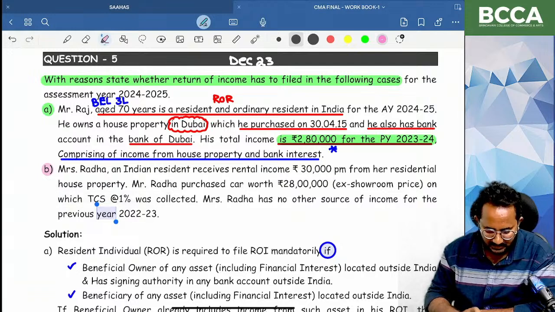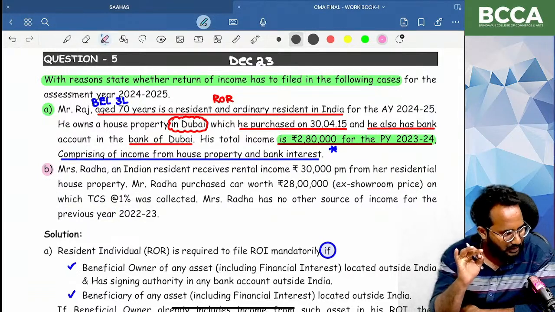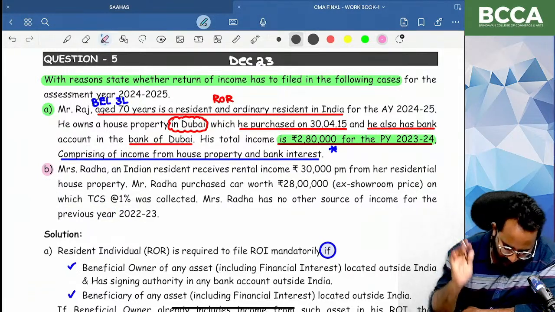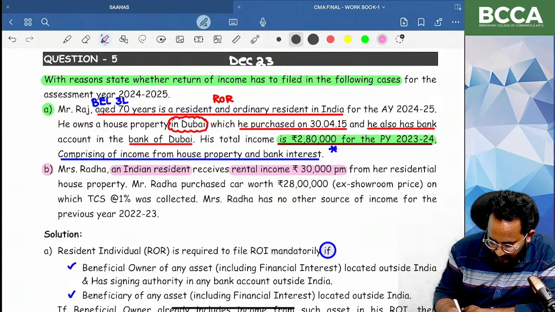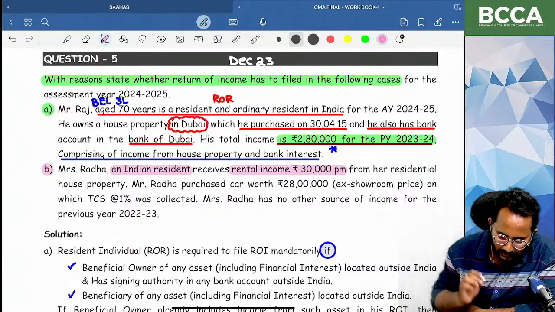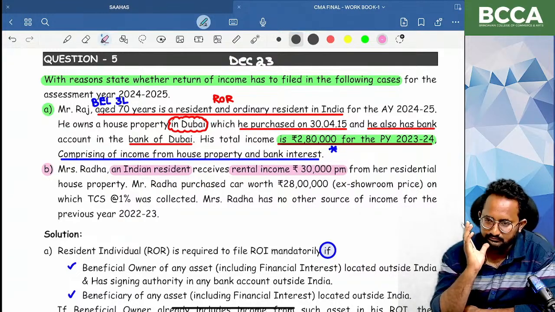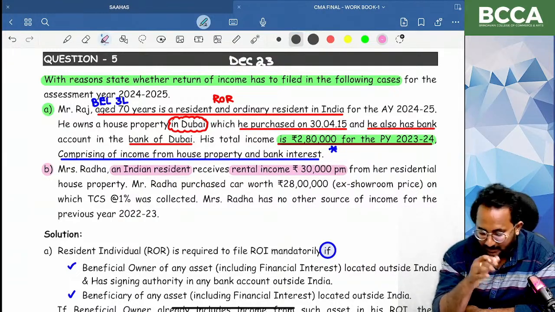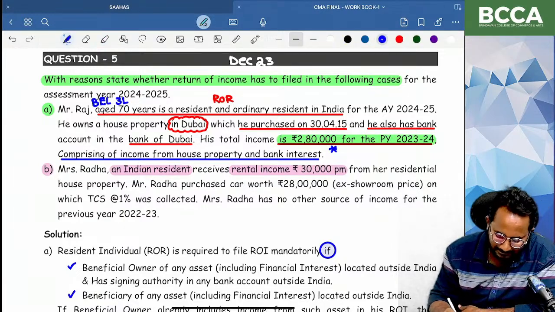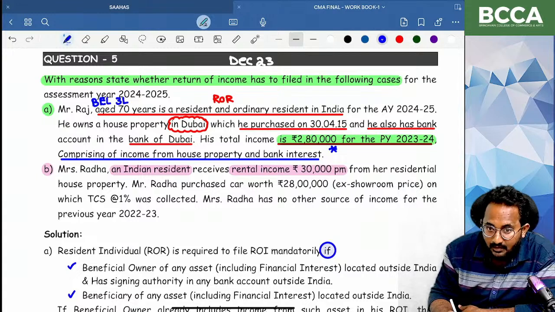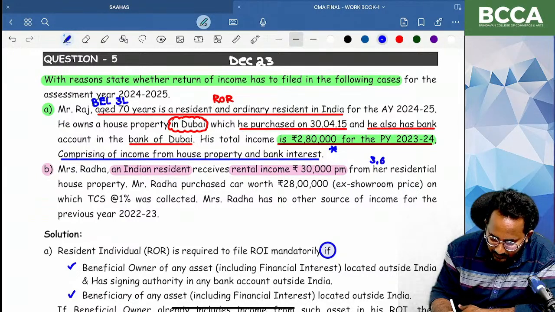Second question, shall we start, ma'am? I will close the session in 1 or 2 minutes. Just listen carefully, okay? Radha, an Indian resident, receives rental income of 30,000 per month from her residential house property. Can you tell me, per month 30,000 means per annum how much? 3,60,000. Okay. Next.